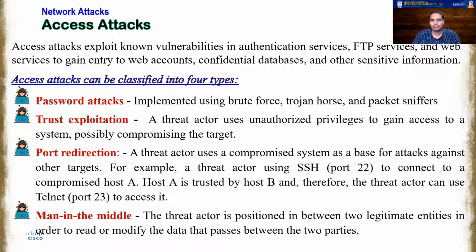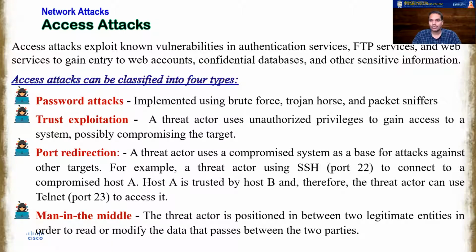The last one is the most common way. It is called the MITM attack, man in the middle attack. Here the attacker is positioned between two legitimate entities who are already communicating, or who have already established the connection. So he stays in between. He tries to read or modify the data that passes between the two parties.